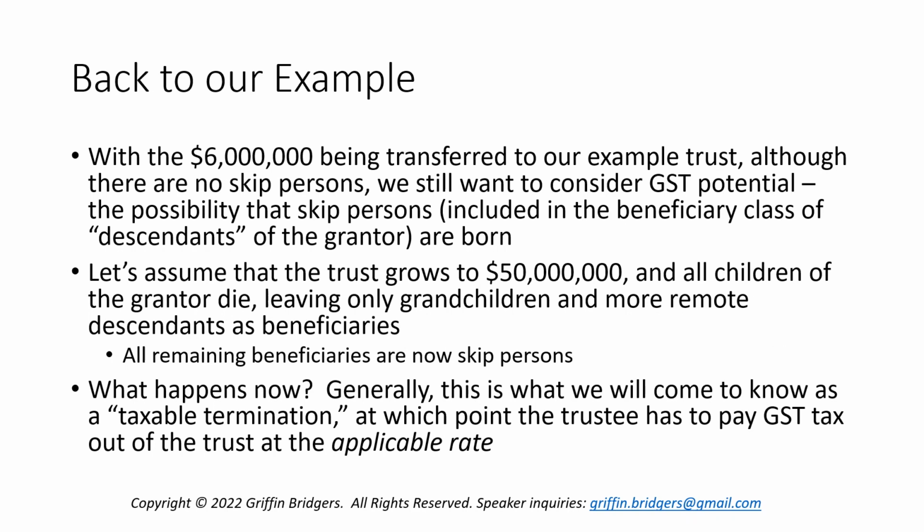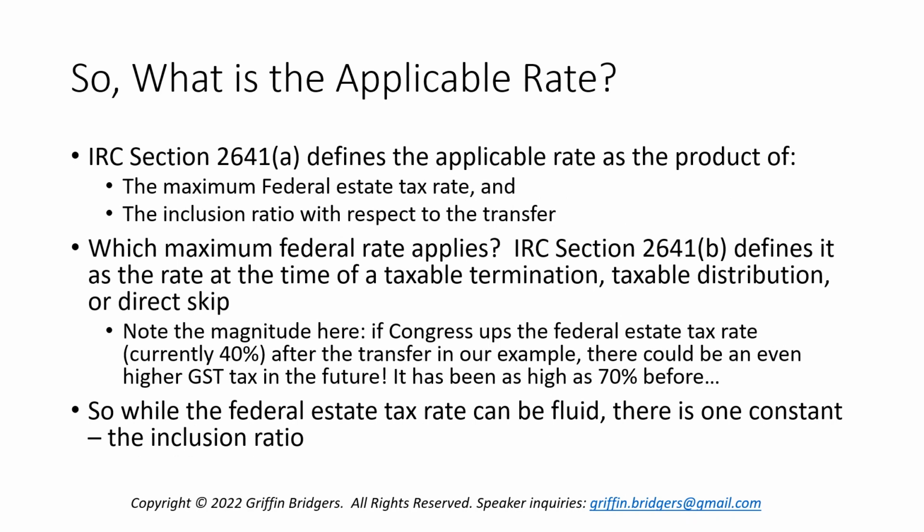So what happens now? Well, generally, this is what we'll come to know as a taxable termination. And at this point, we're going to find out that the trustee has to pay GST tax out of the trust at the applicable rate. So what is the applicable rate? Well, as we're going to find, there's a rabbit hole here, and the applicable rate is going to relate back to events that happened at the point where we put $6 million into the trust.